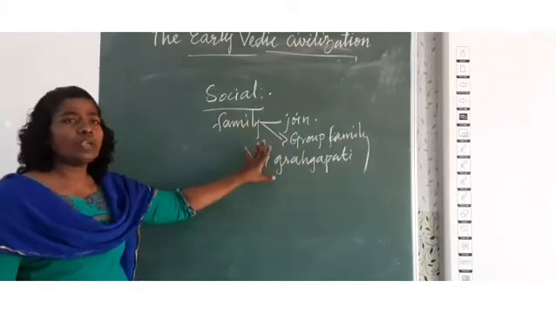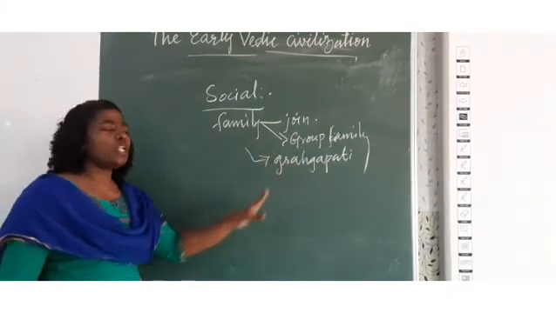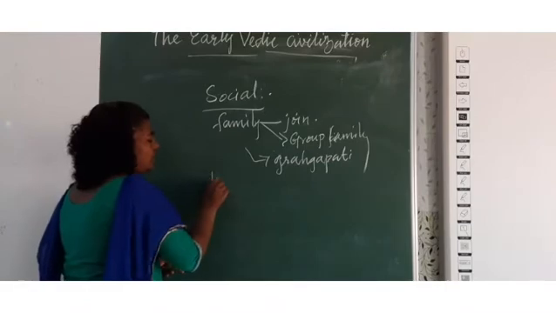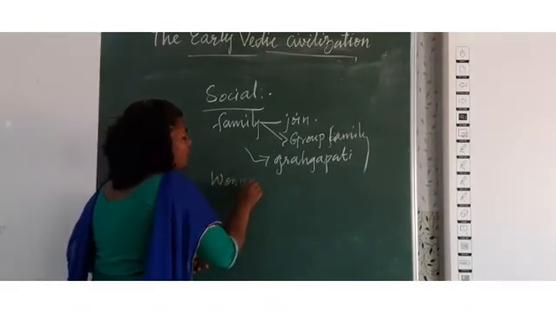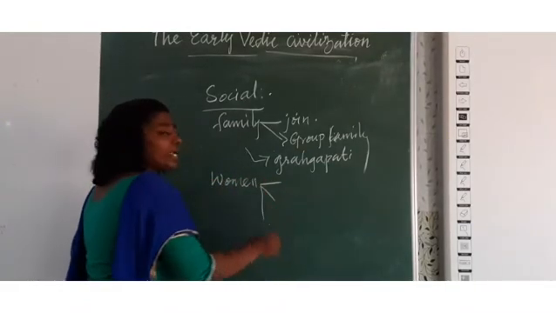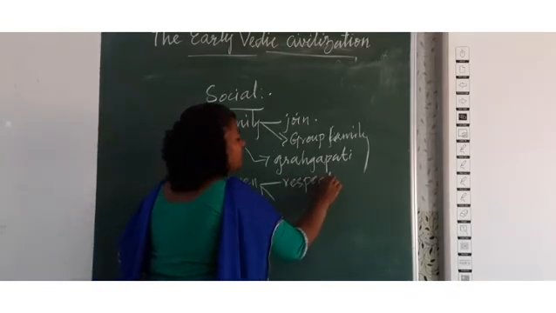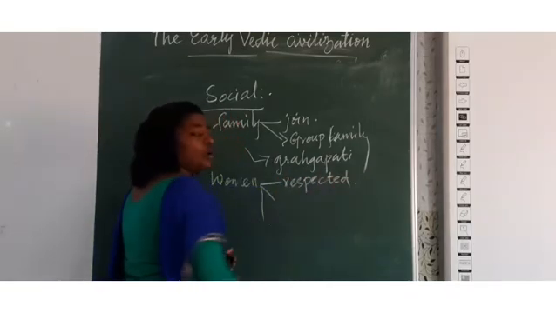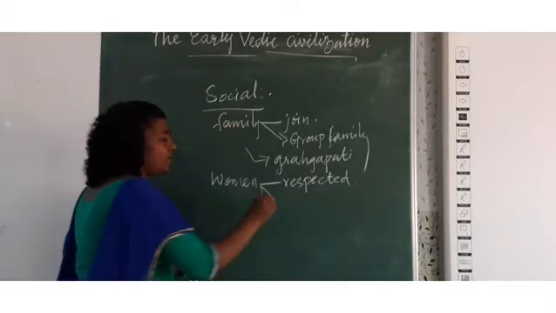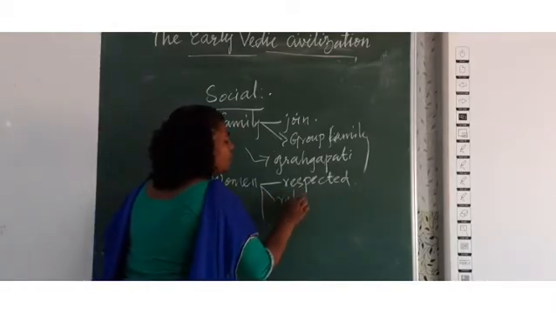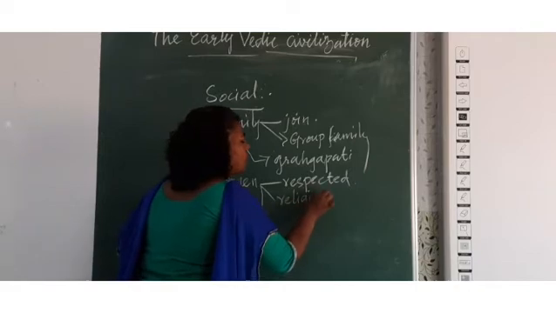And the next thing is the condition of women in the society. What is the position of women in the society? Women were respected in the society. They were respected and they enjoyed all the privileges. Without women there were no religious ceremonies.